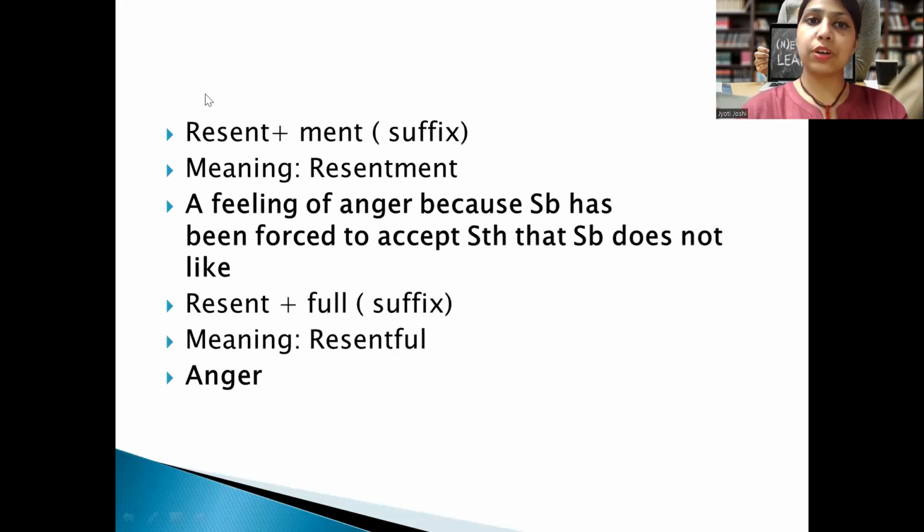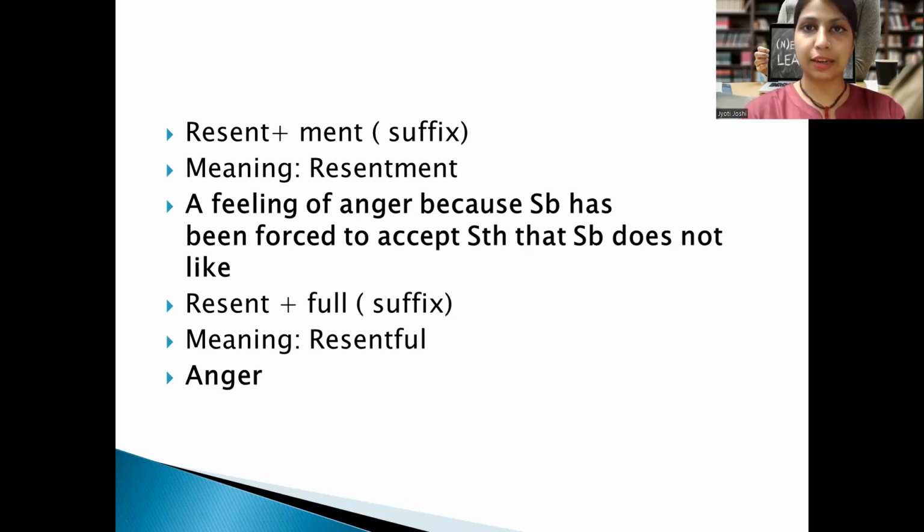Resent is a root word and ment is a suffix. It becomes resentment. The meaning of this word is a feeling of anger because somebody has to do something which he doesn't want to do. If I don't want to study and somebody keeps forcing me again and again to study this particular subject, and I do not have any interest in it, definitely I would feel resentment.